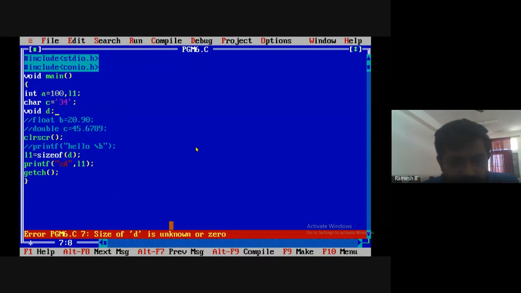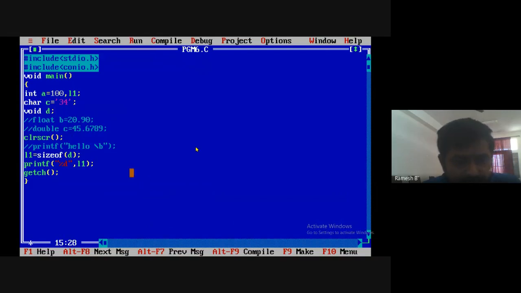Okay, you see there, the size of D is unknown. We must get 0 bytes.